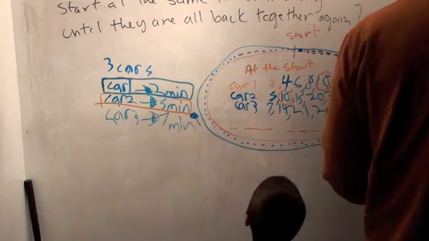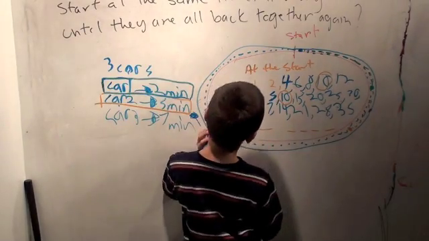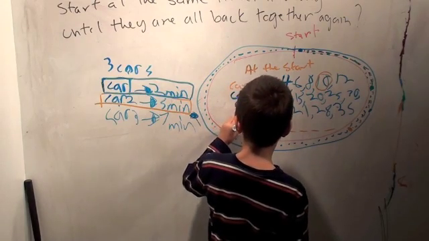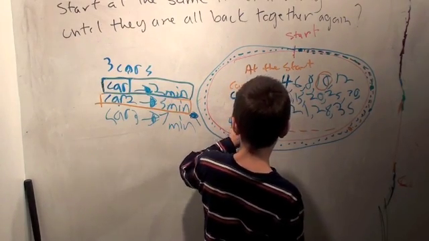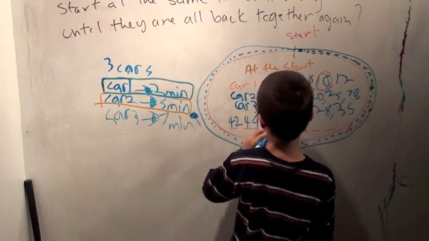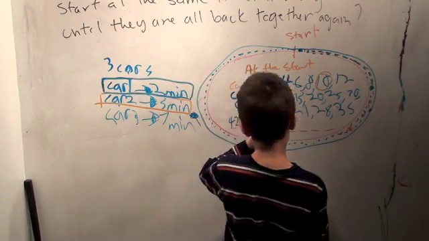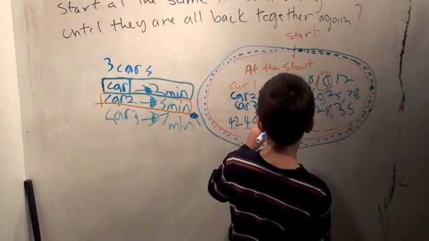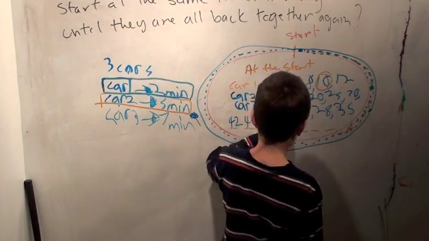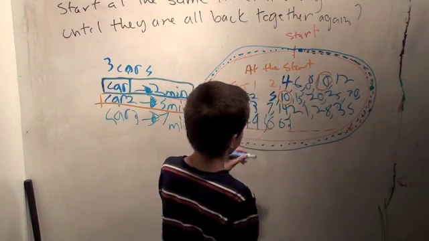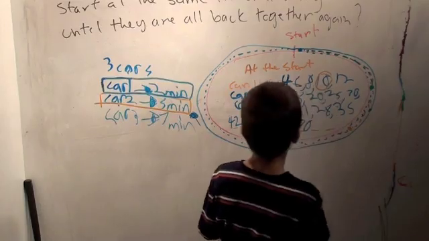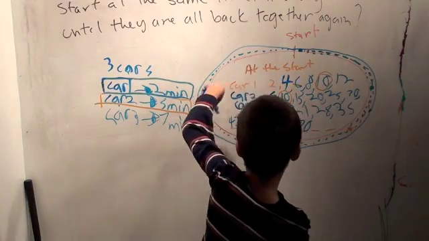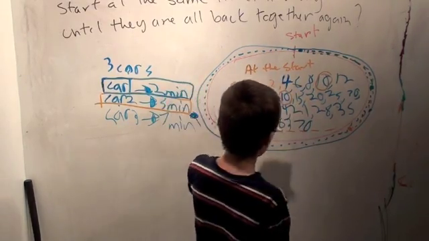Okay, so what's the next time after 35 car 3 is going to be back at the start? 42. 49. 56. And then 56 and 7 is 63. Okay. And then 70. So 70 is an even number, and it's divisible by 5. So that's it.